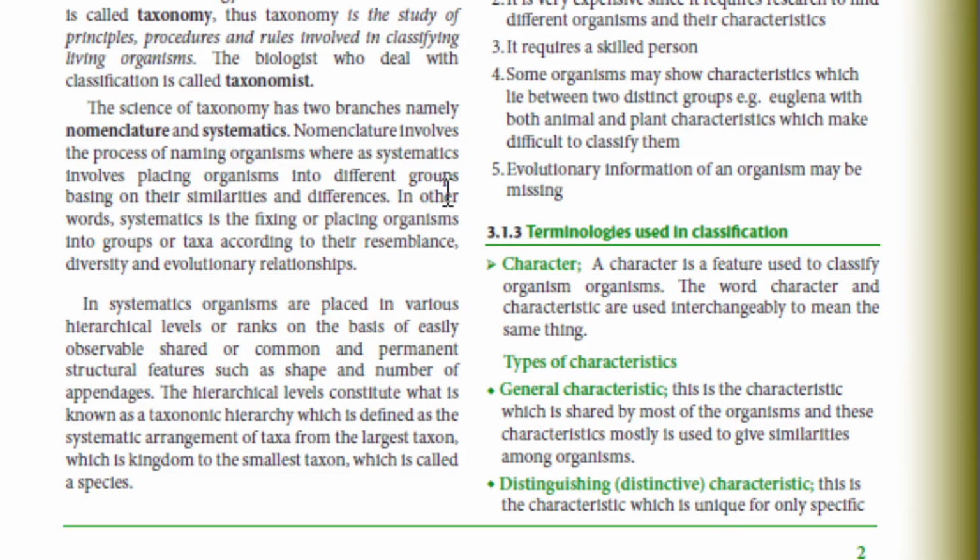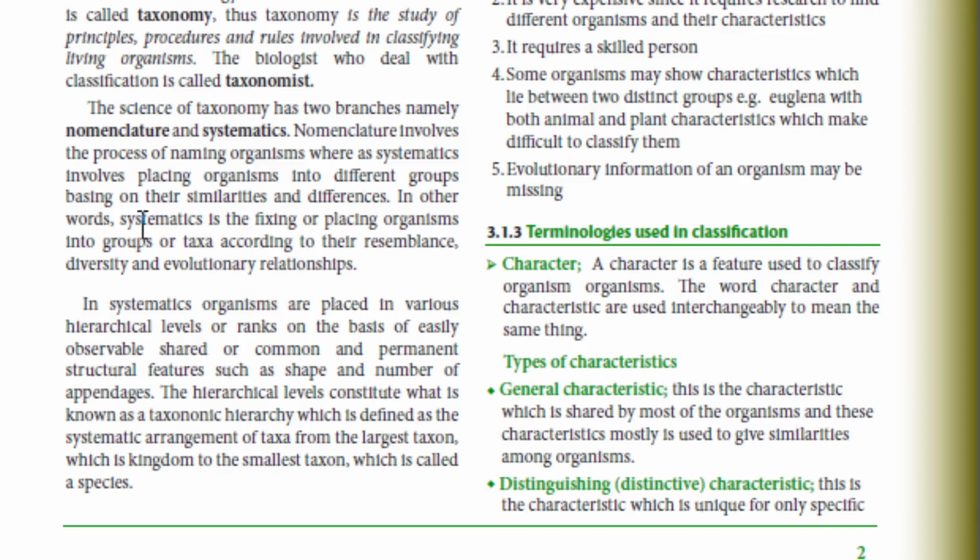So to name an organism is simply taking the genus and the species of the organism. We must first place an organism from its kingdom to its species, and then take the name of the genus and the name of the species, and we get the scientific name of the organism. So systematics involves placing a living organism in a group, and nomenclature involves giving it a name.